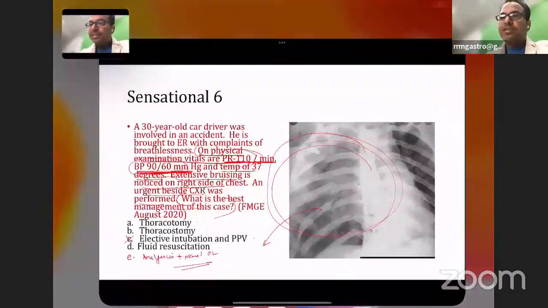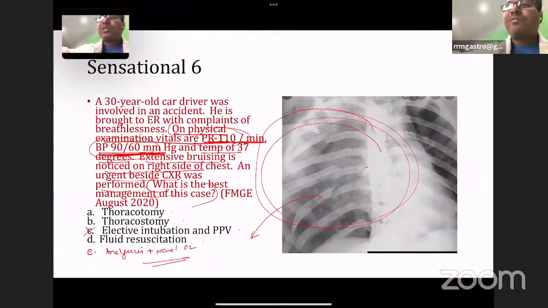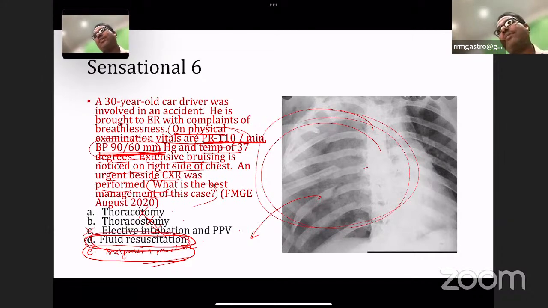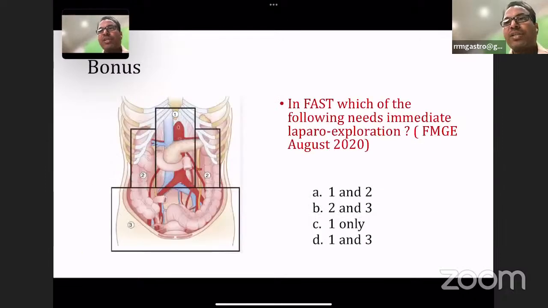The ideal answer in this question will be analgesics, nasal oxygen and fluid resuscitation. Then only will we plan for a CT scan and everything else, and plan for thoracotomy, thoracostomy, elective intubation. Everything is not the ideal answer. We have to know certain important facts which are not given in this question. But in this question, I will say the best management of this case is fluid resuscitation. I'll go for fluid resuscitation in this case.